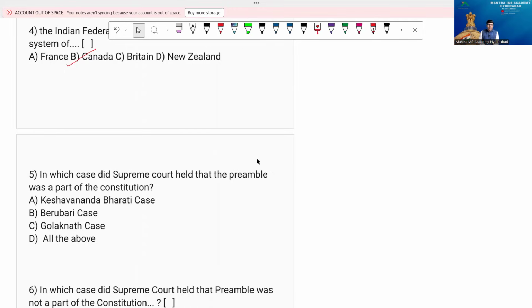It's of course a very extraordinary judgment. You know that one, right? Next, Berubari case. C, Golaknath case. D, all the above. So this is what you can say, a landmark judgment, of course, in India. That's the Keshavananda Bharti case. So the option is A.